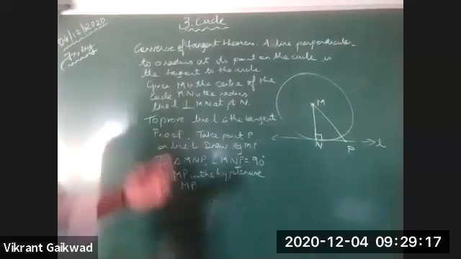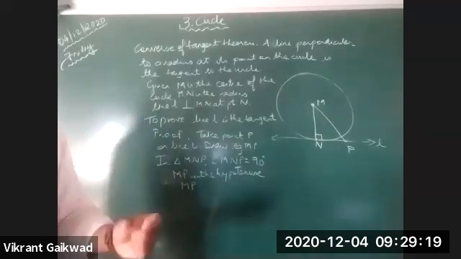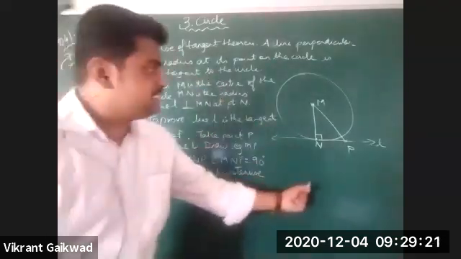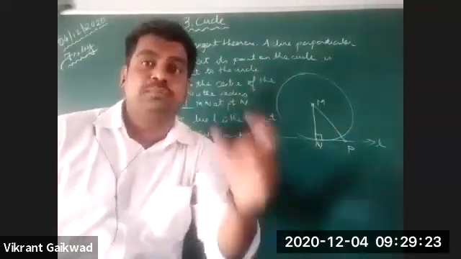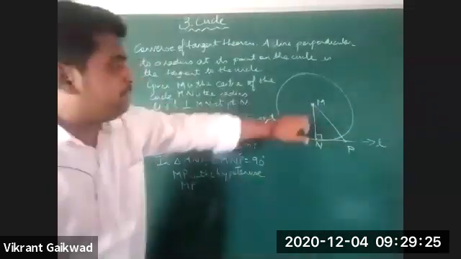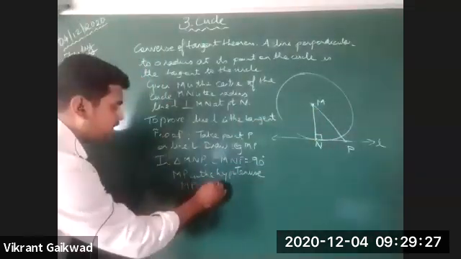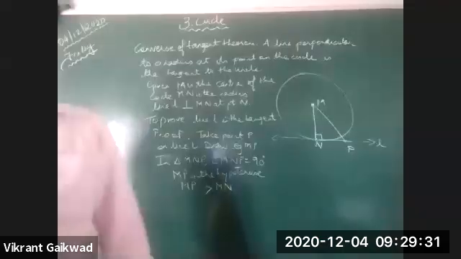The side MP is the hypotenuse, that is, the largest side of the triangle. So if it is the largest side, MP is going to be greater than MN. Is this clear till here?